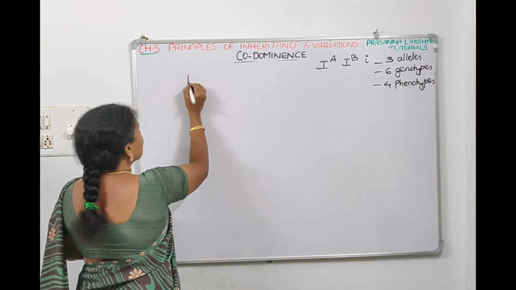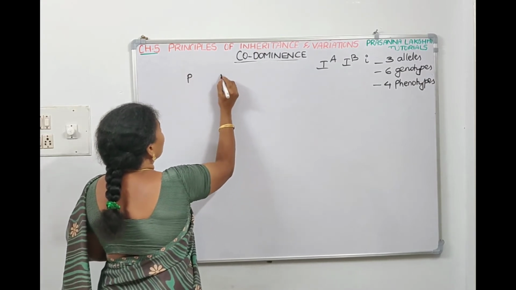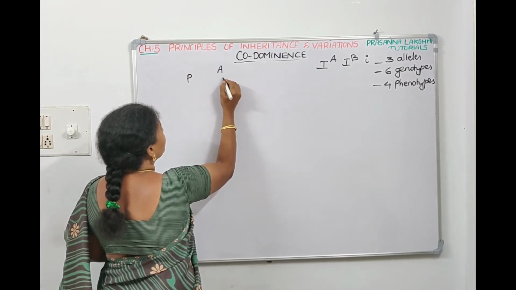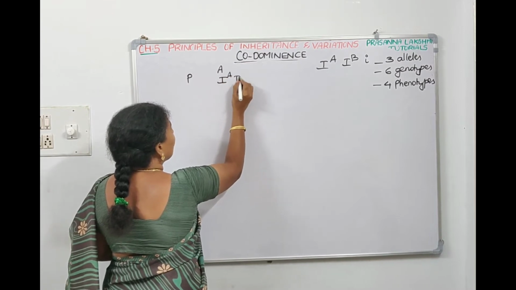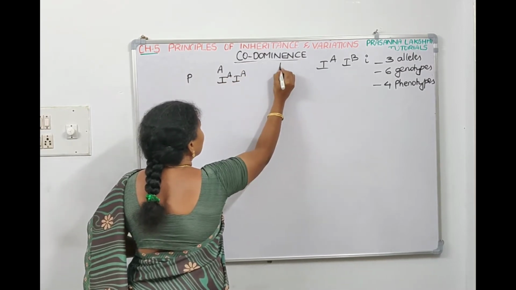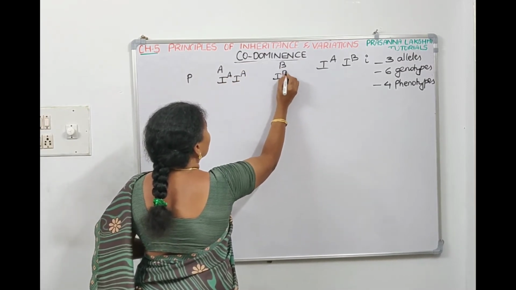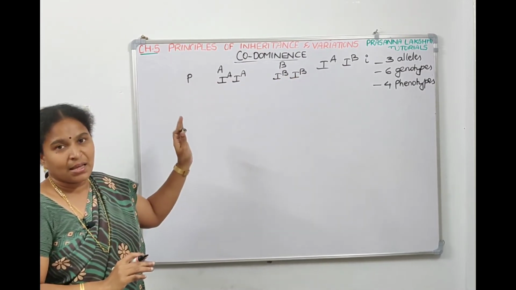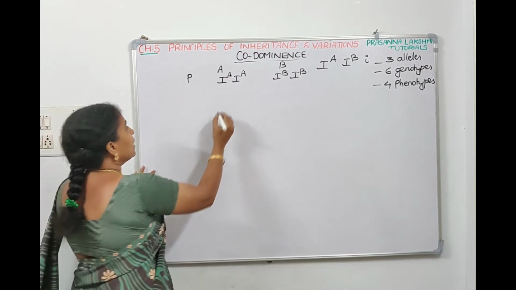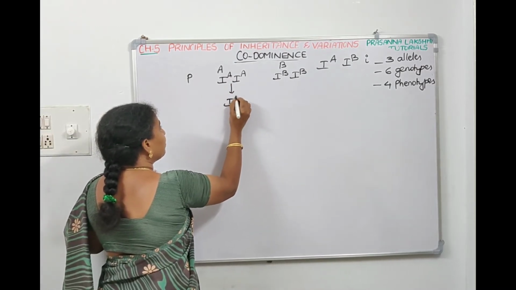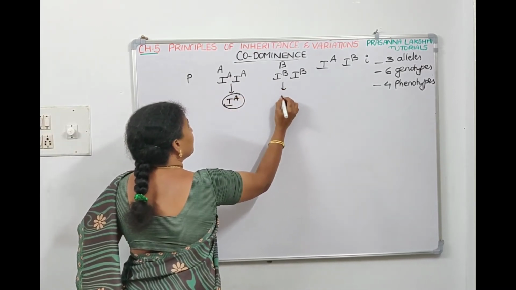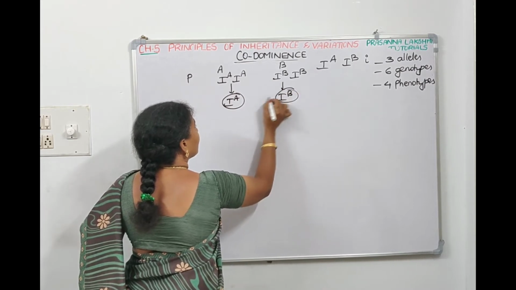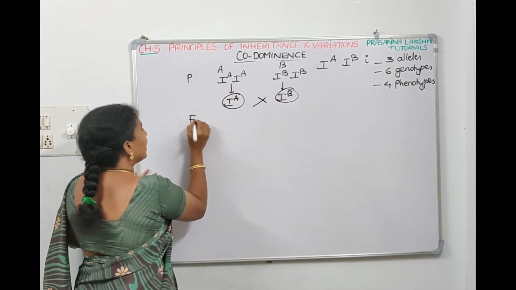Now, parents, since they are pure, if we take a parent of A blood group, it should be IA. And another parent, if we take B blood group, it will be IB. Since parents are pure, we are taking IA, IB. Now this will make a gamete IA and this will make a gamete IB. Now crossing will result F1.